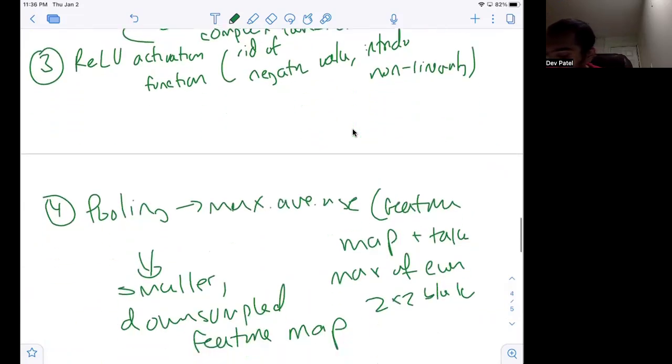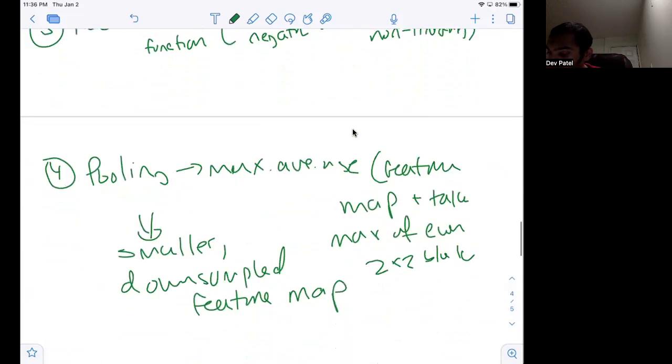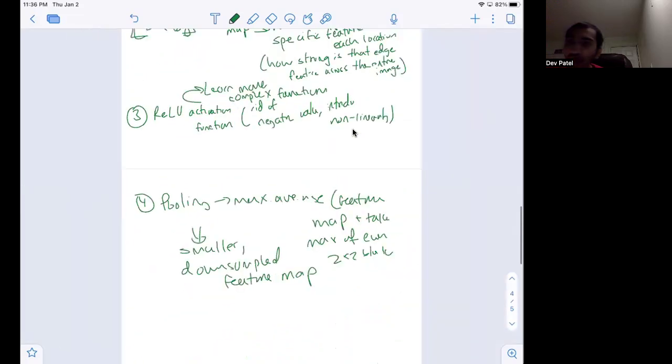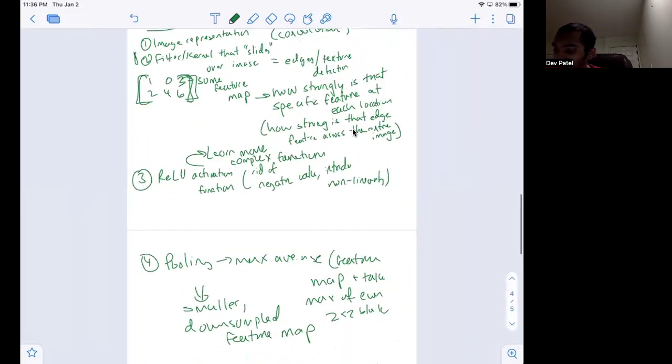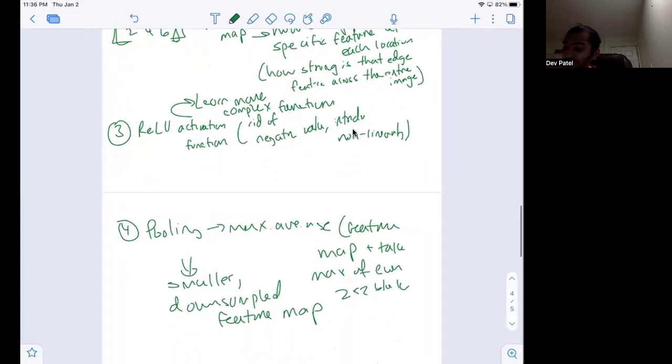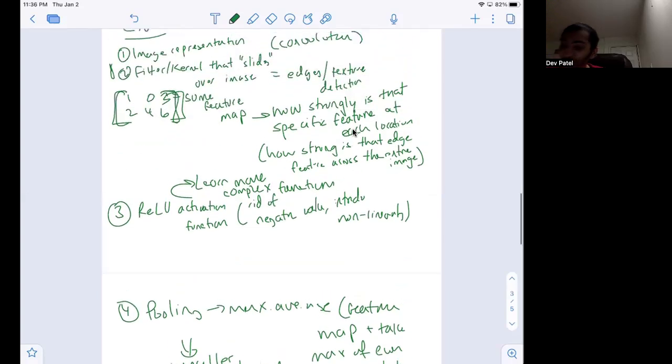Fourth, we have pooling, and this is where we use the max or the average of the feature map, and we take that in order to create a smaller, downsampled feature map in order to make our model more efficient. This is very useful when we have a large matrix, or a large matrix representation.